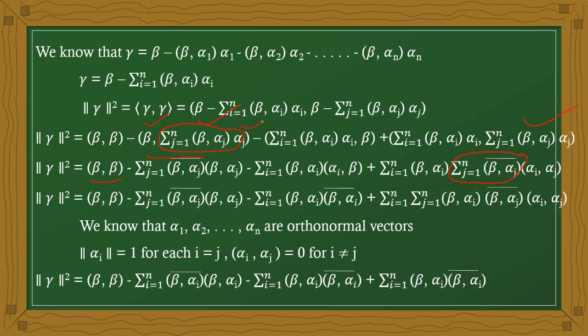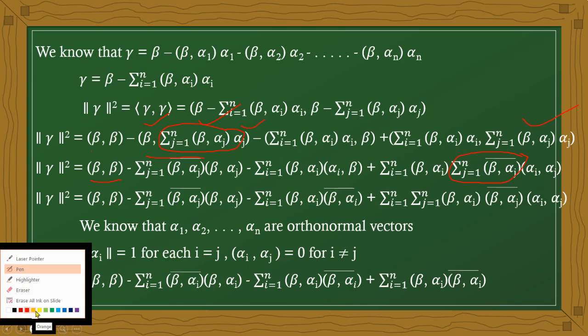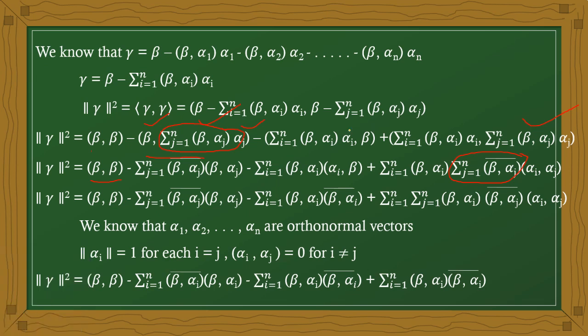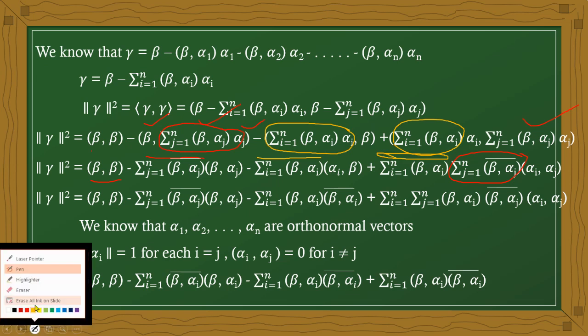Okay, now beta, it is okay. And the next, now the scalar outside, beta alpha j, this beta and alpha j, and here the scalar value is in the first position. Therefore we are checking outside without any conjugate value. And here also the scalar value is in the first position. We are checking without any conjugate here. Clear?